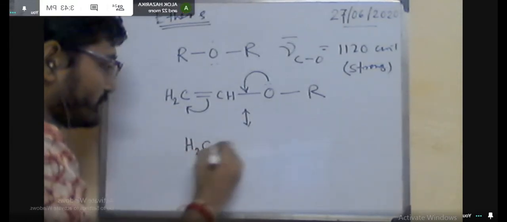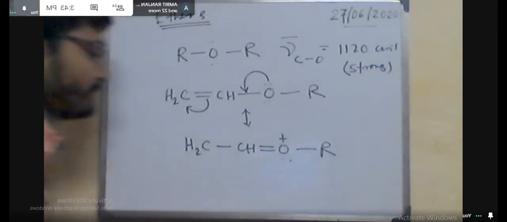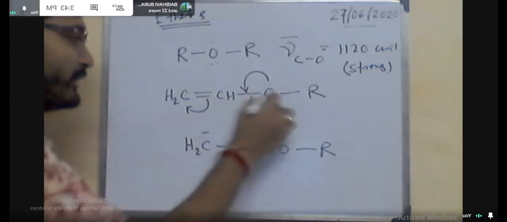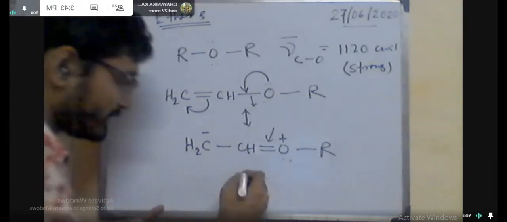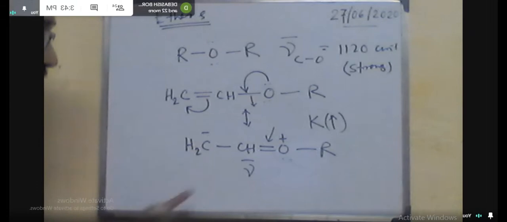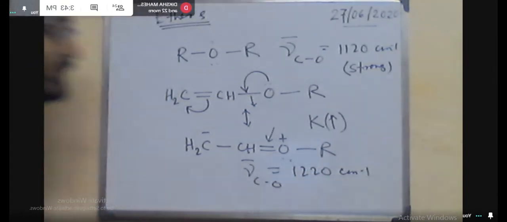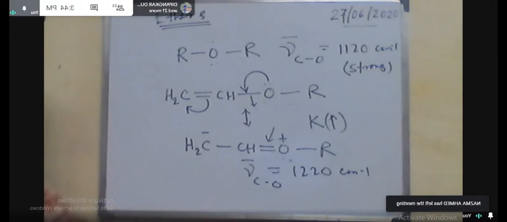So, here you will get the value in this case like this one, and similarly you can see that the carbon carbon double bond stretching frequency will also be decreased here. That is another proof that resonance takes part in this system, because by resonance you can see it has carbon carbon single bond type of character. So, when this is a carbon carbon single bond, the K value will be decreased. That means the stretching frequency will be decreased. Okay. So, this is one proof for the resonance.